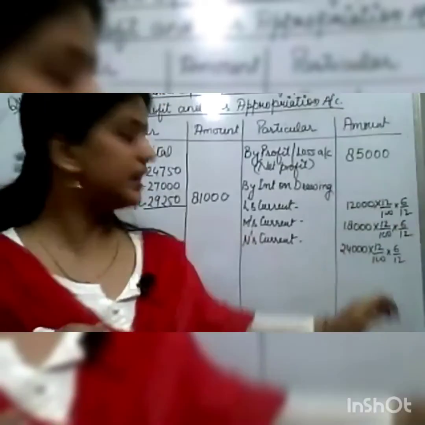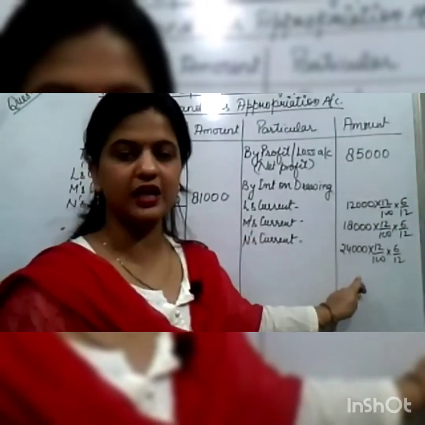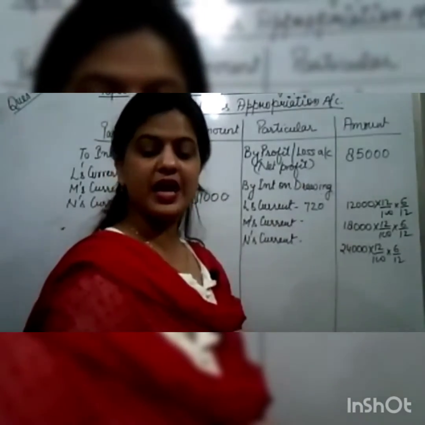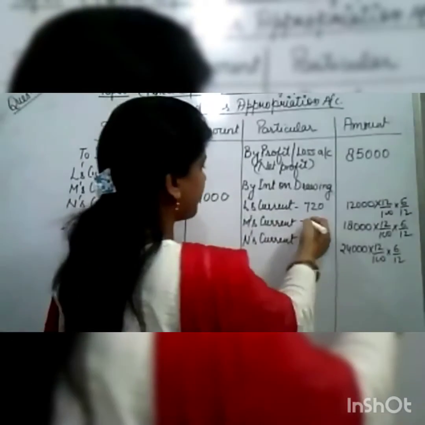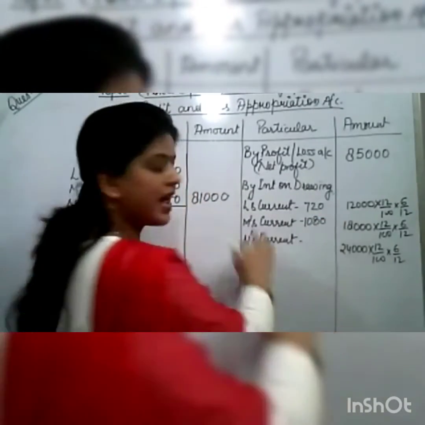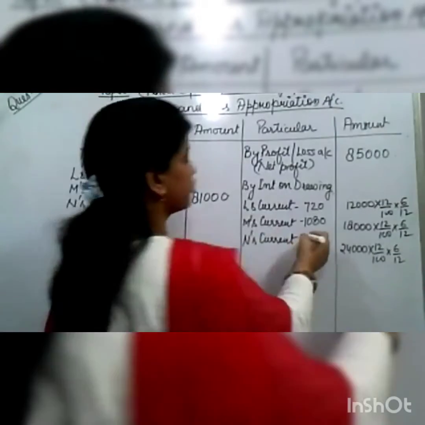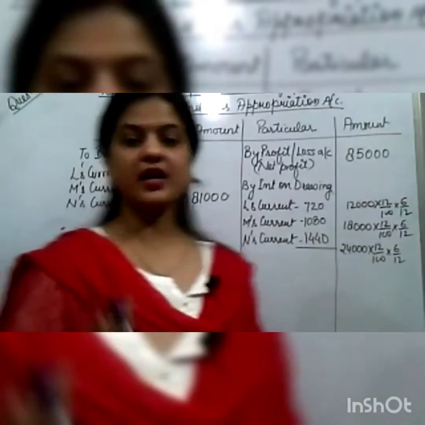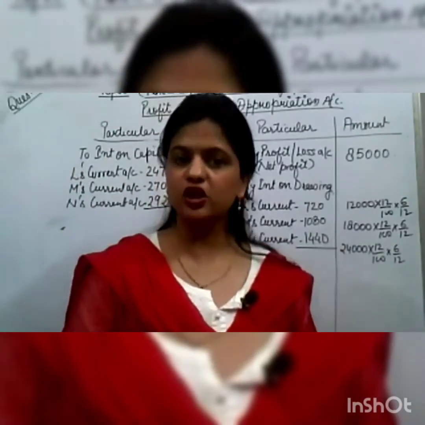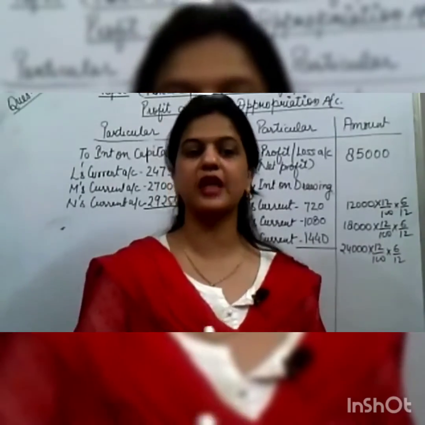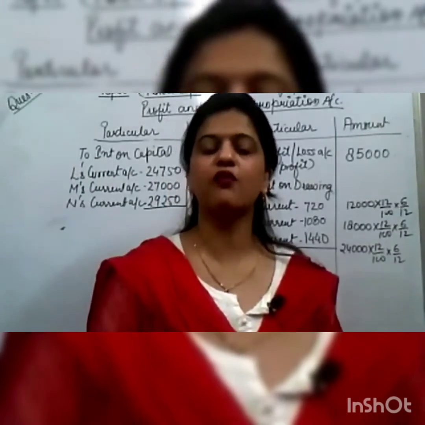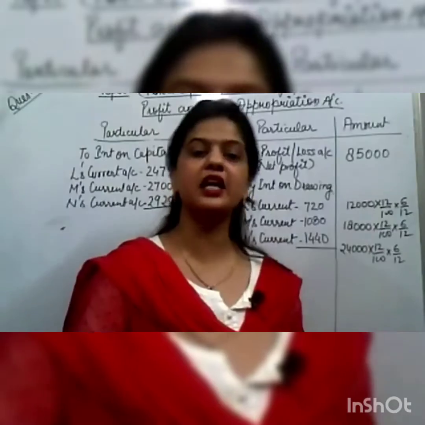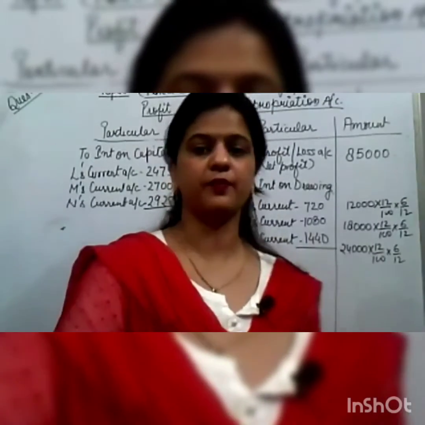Okay, now in this way you have to calculate the interest on drawing. Then you will get 720 for L, 1,080 for M, and N's current account will have 1,440. Again, I'm telling you, if the date of drawing is not mentioned in your question, then you have to calculate the drawing for an average period of 6 months. And if it is given in your question, then it will be calculated as per the date given.